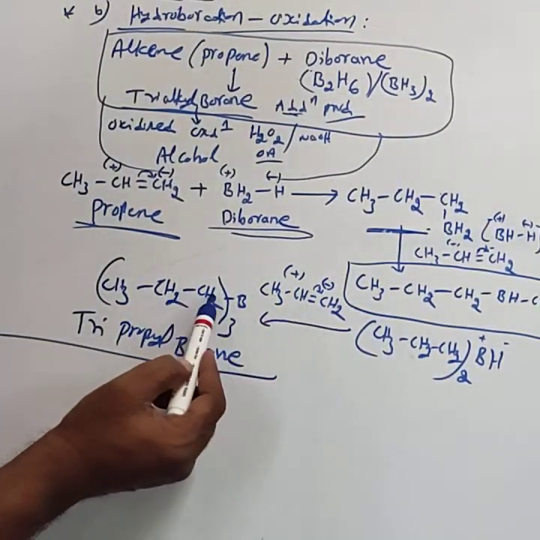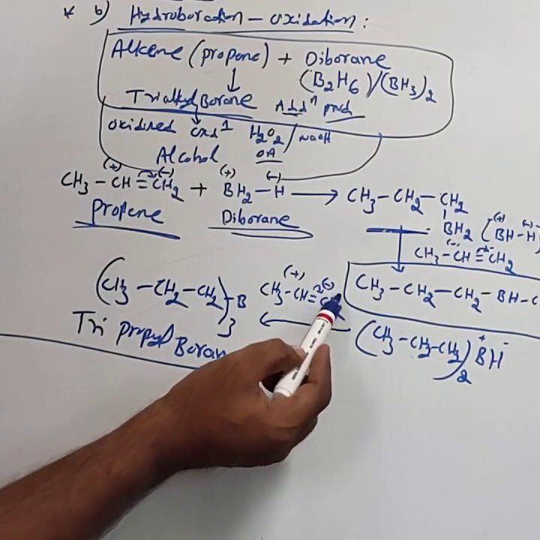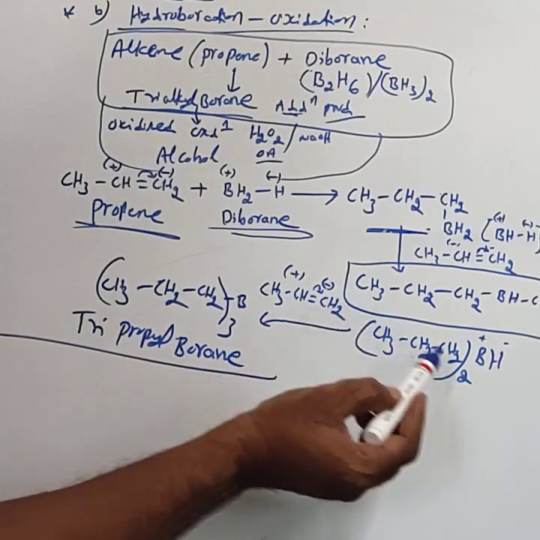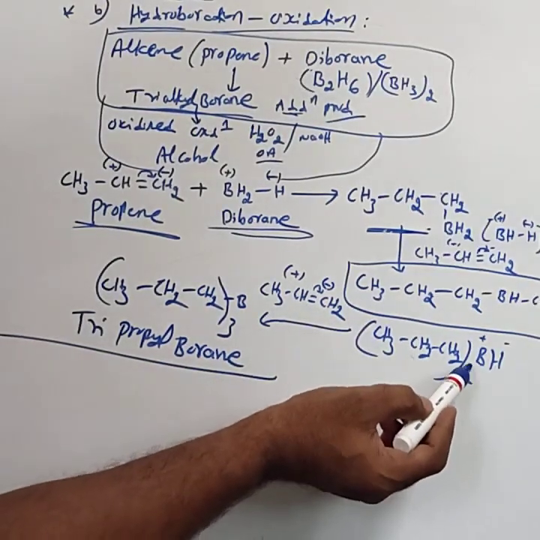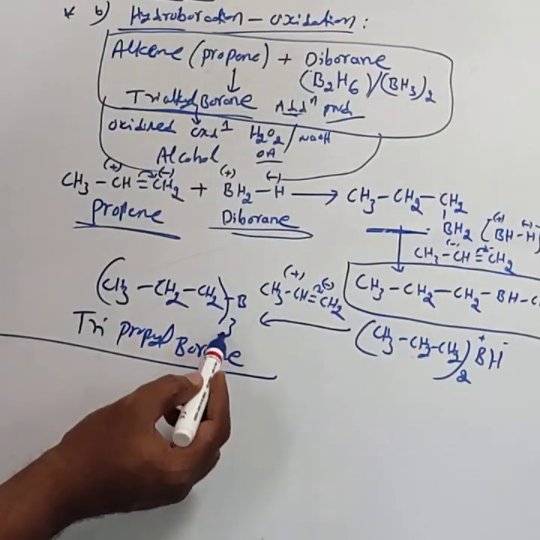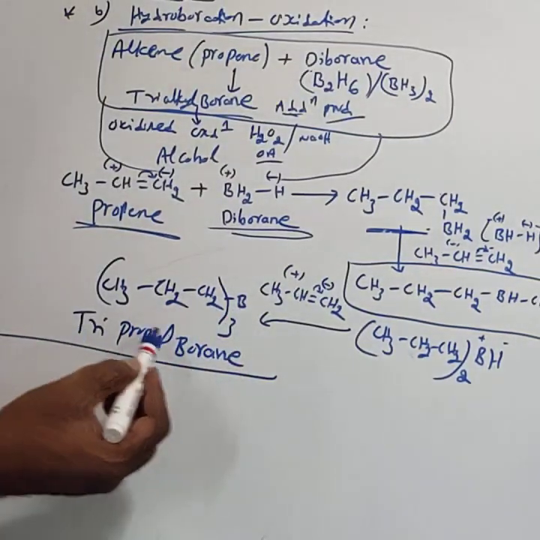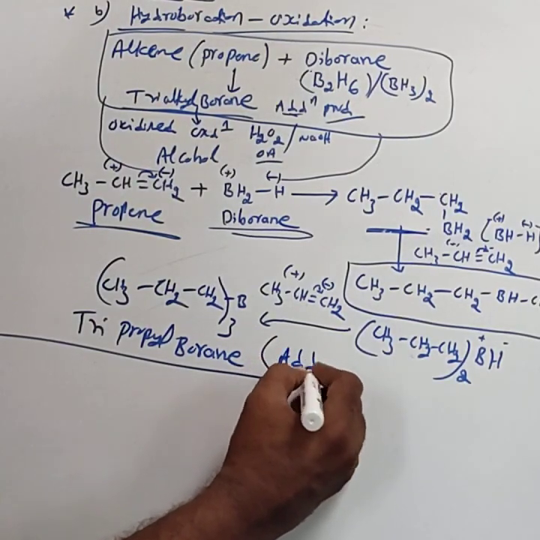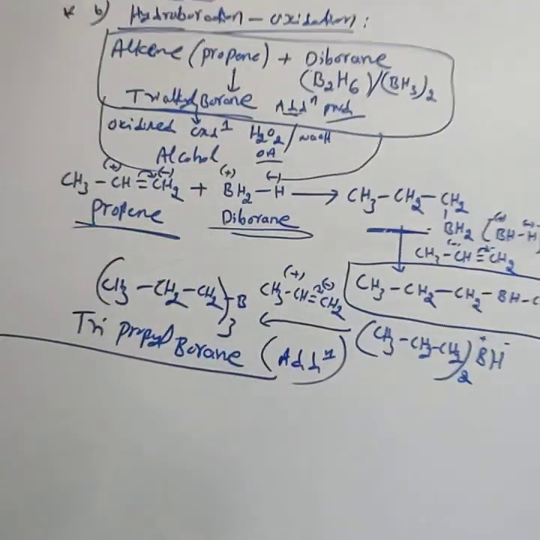Double bond converted into single bond, CH2. Then this is one alkyl. Then there are two alkyl groups here. To the boron, two alkyl groups present. The entire thing is taken as thrice B. This is tripropyl boron as an intermediate or addition compound. This is the tripropyl boron.